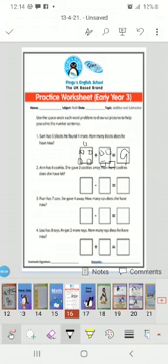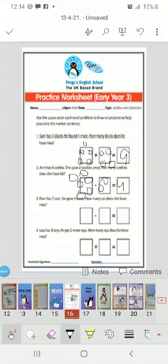So first we are going to draw 6 cookies. 1, 2, 3, 4, 5 and 6. And we have subtracted 2 cookies from them. How many left? Yes, we are left with 4 cookies.